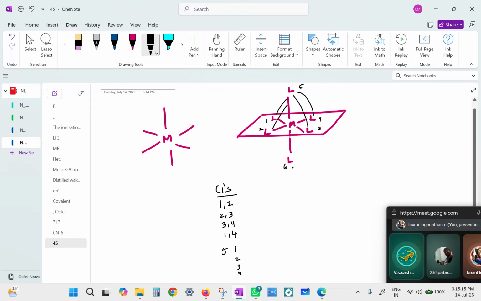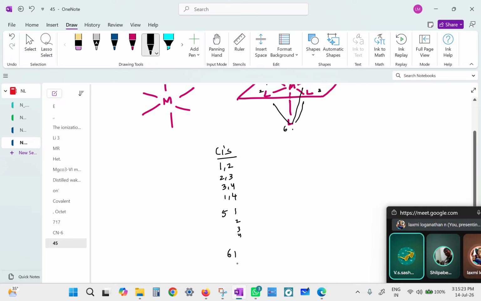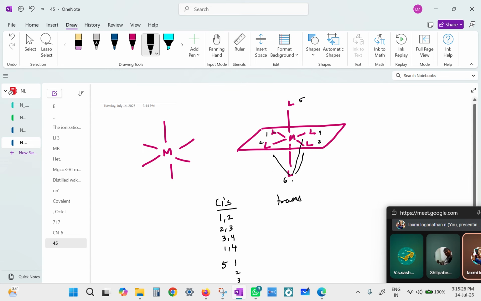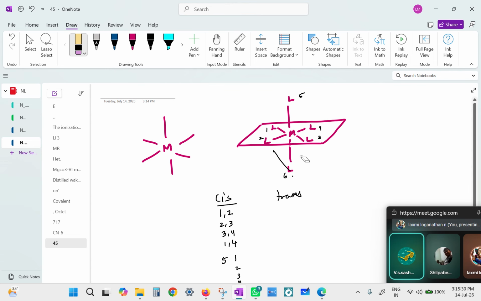What about 6? The one that's in trans is 6 and 5. 6 with 3, 6 with 4, 6 with 1 and 2 are all cis. So what will be transpositions? 5 and 6, and 2 and 4, and 1 and 3.